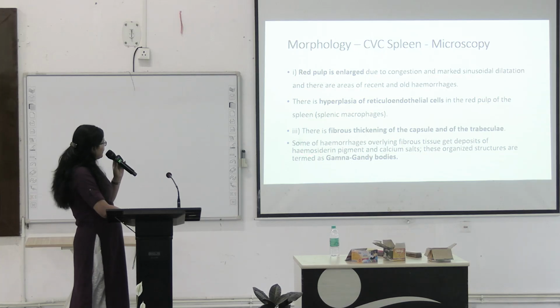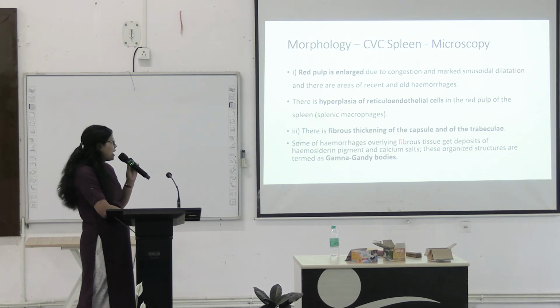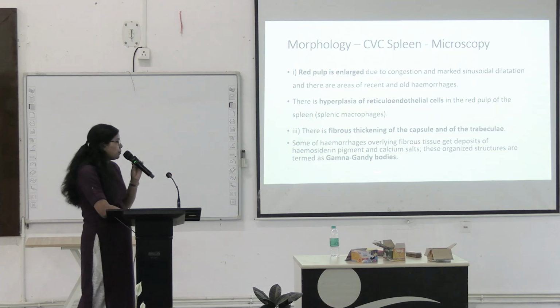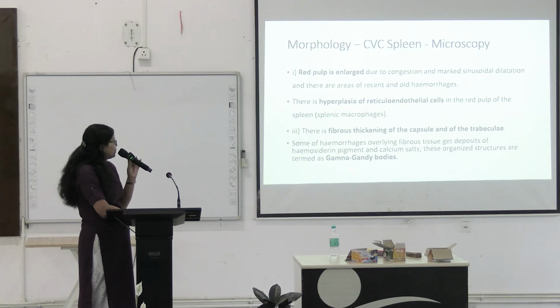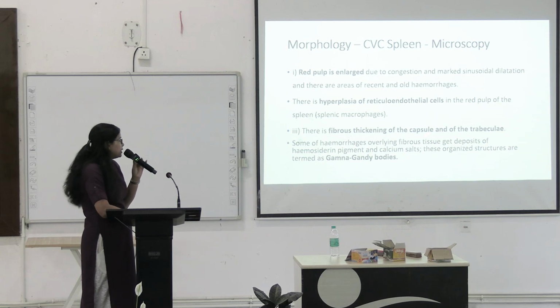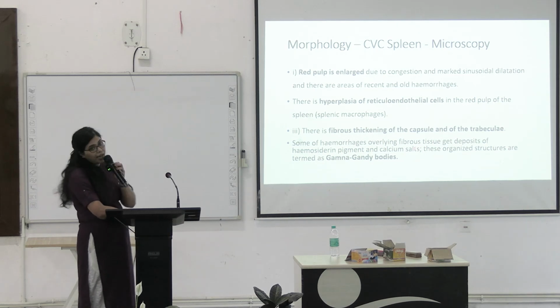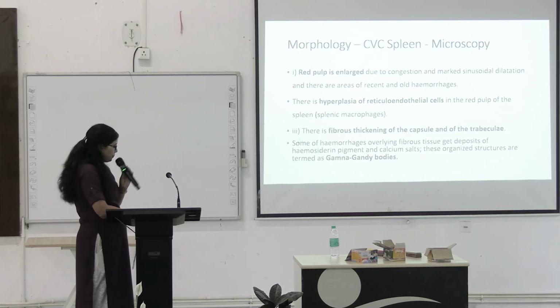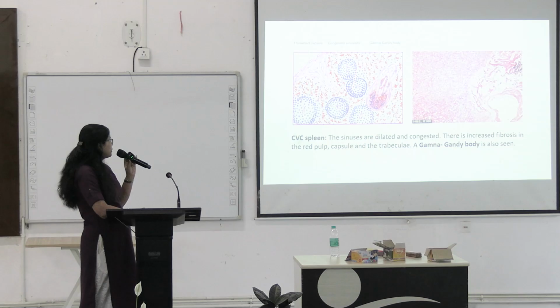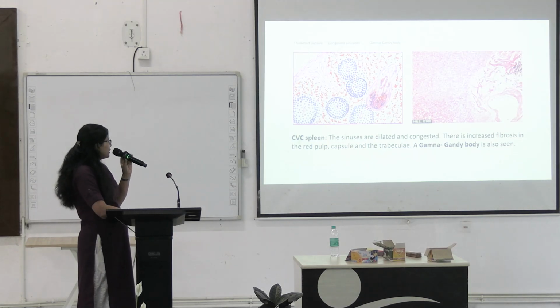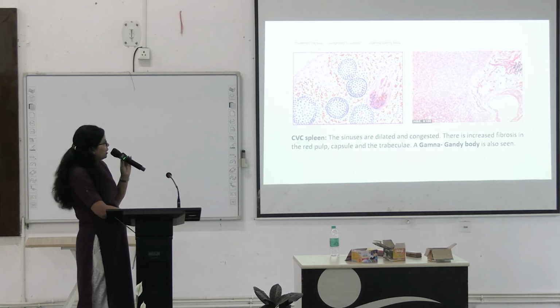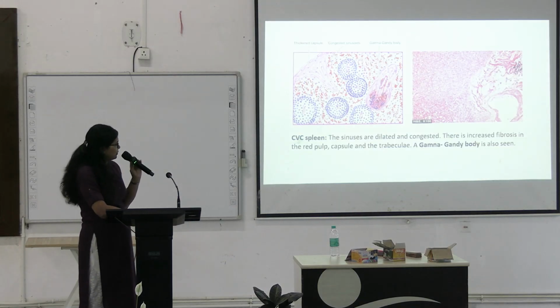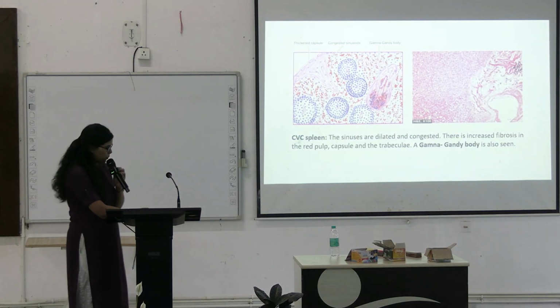Another finding is fibrous thickening of the capsule and of the trabeculae. Some hemorrhage of the tissue overlying the fibrosis gets deposits of hemosiderin pigments and calcium. Together they get organized and form the Gamna-Gandy bodies. This is a thickened capsule, these are the congested sinusoids, and these are the Gamna-Gandy bodies. In actual microscopy, we see them as blackish-brown deposits inside the congested spleen, and these are very characteristic of chronic venous congestion of the spleen.